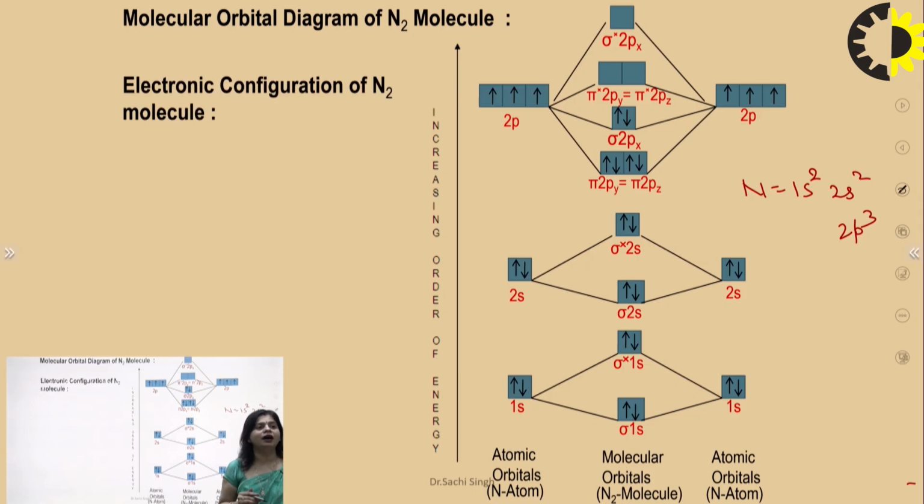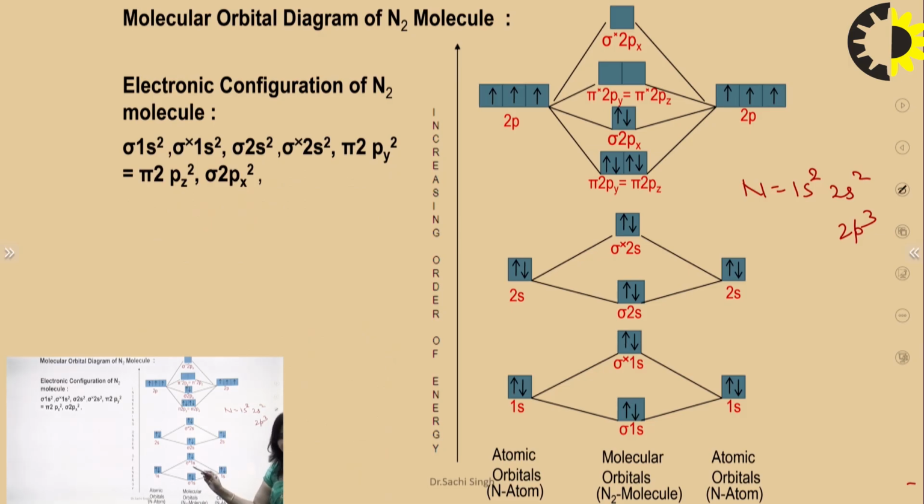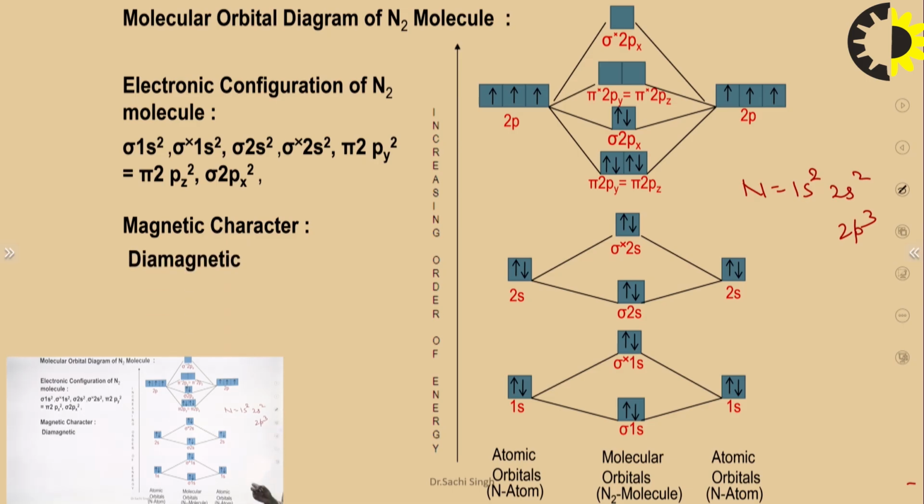And now we write the configuration. Similarly, we write sigma 1s2, sigma star 1s2, sigma 2s2, sigma star 2s2 written here. Then pi 2p y2 equal to pi 2p z2 and then sigma 2p x2. Okay. And the magnetic character: as the outer orbitals are paired, its magnetic character is diamagnetic because it is paired.